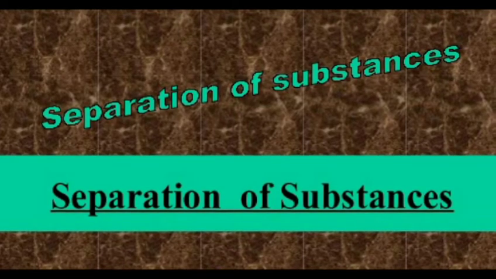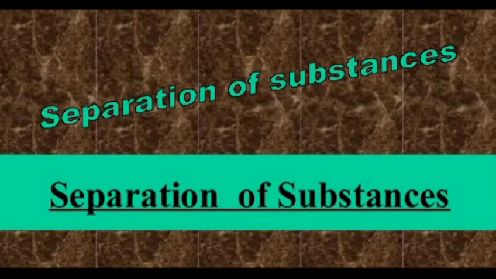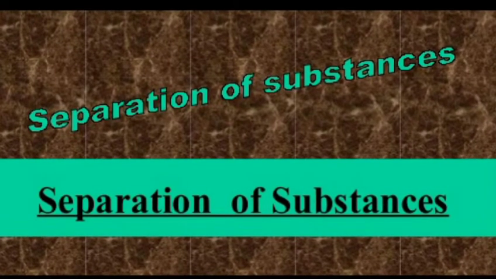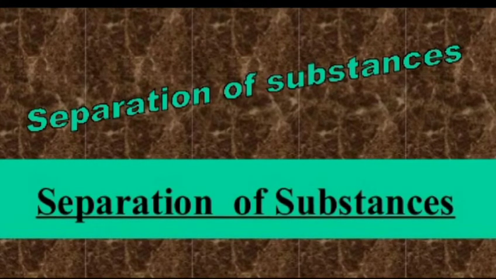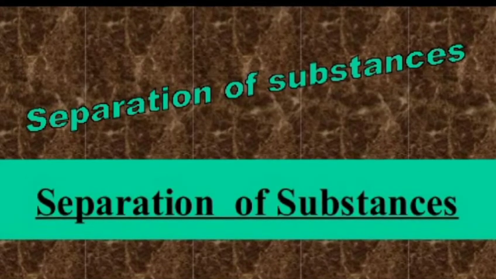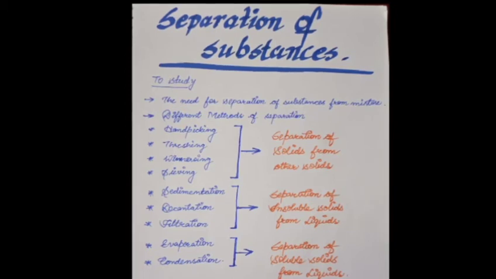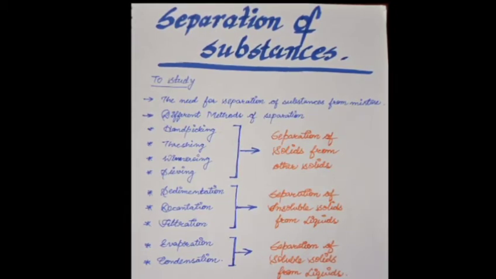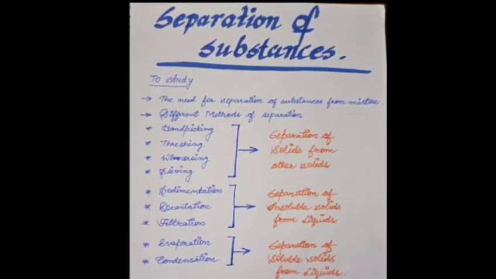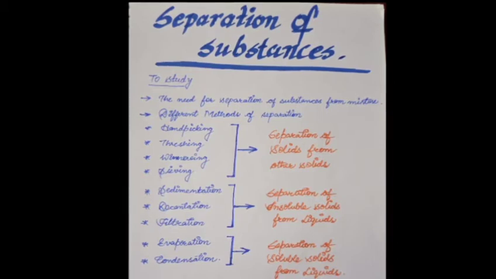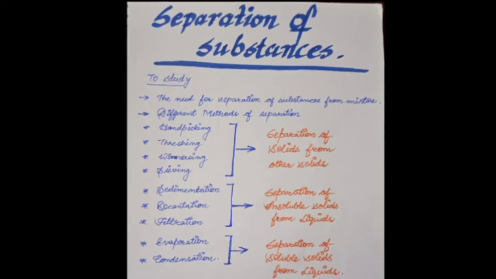So we are again here to start another chapter, and today we are going to start the new chapter, that is separation of substances. So first of all, let me just give you a quick overview of what we are going to study in this chapter. When we are studying about the separation of substances, the very first question that will come into our mind is why we are studying it. What is the need for separation of substances from a mixture? So we are going to study what actually is the need of separation.